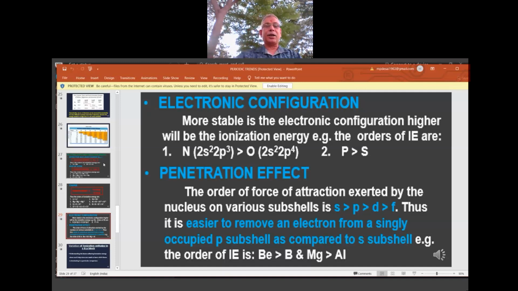That is the meaning behind the penetration effect in today's topic. Not needle penetration or X-ray penetration; that is why I gave those two examples. So penetration here means spending more time or going close towards the nucleus.